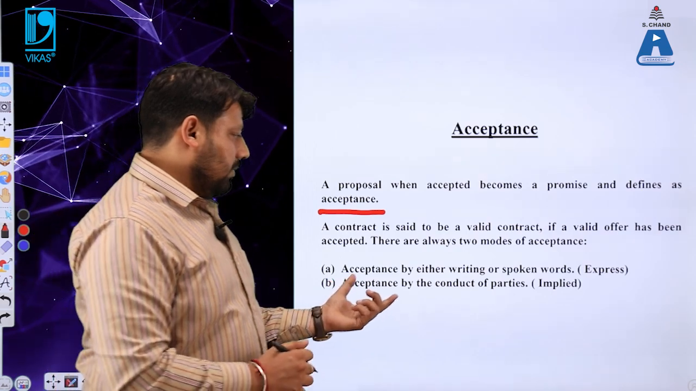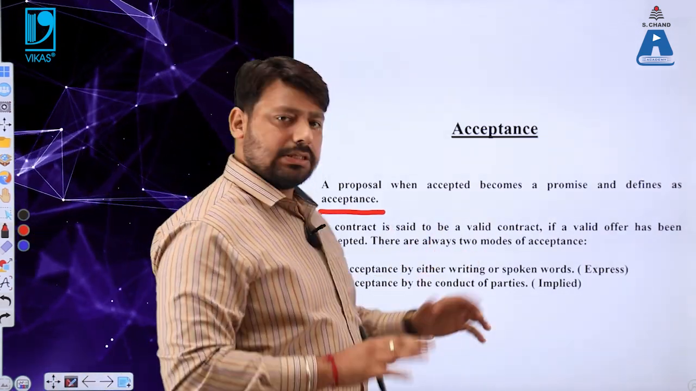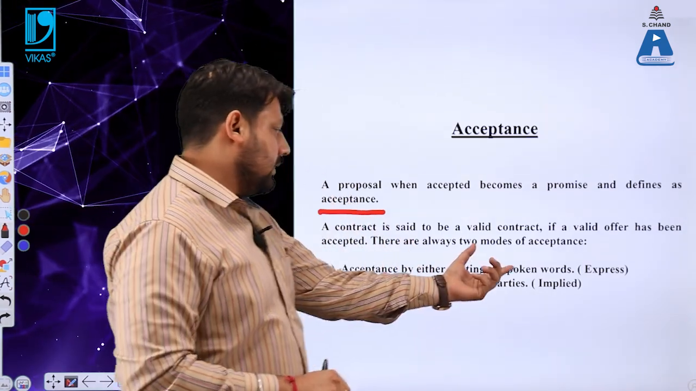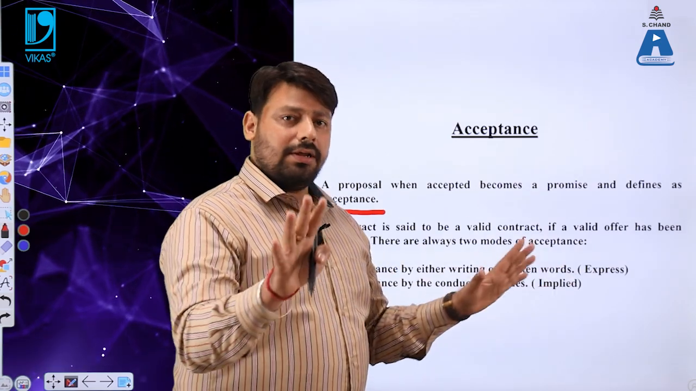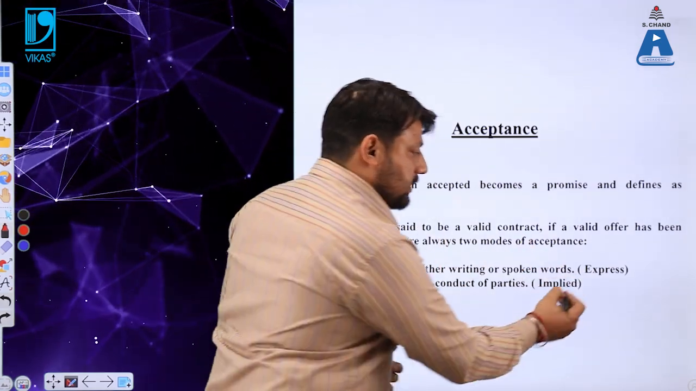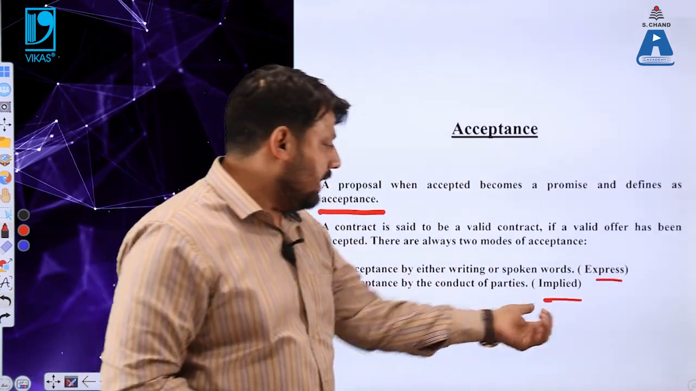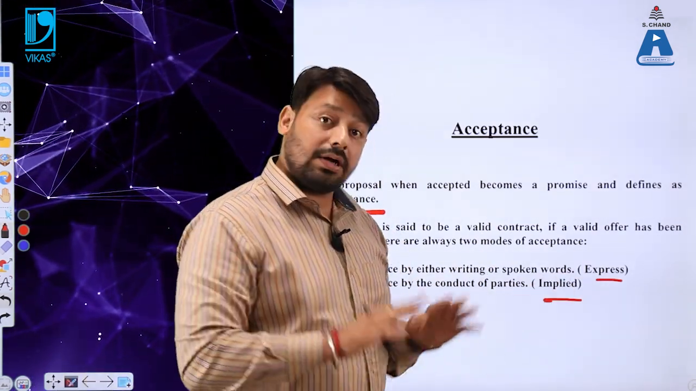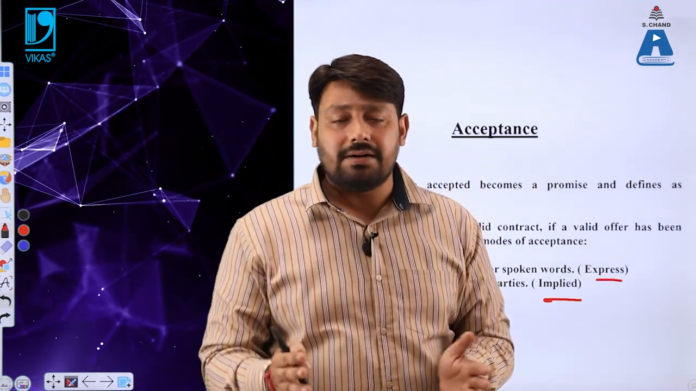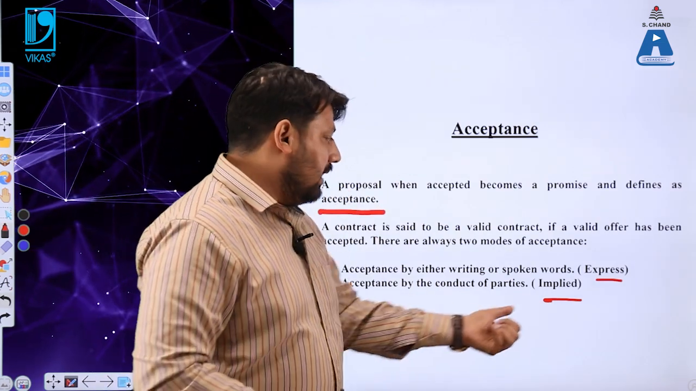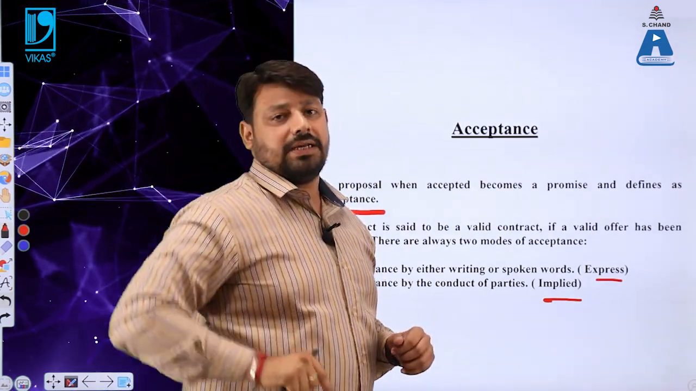So we were talking about there are always two modes of acceptance. हमेशा से acceptance के दो modes रहे हैं. पहला express acceptance, दूसरा है implied acceptance. We have already studied this particular term, express and implied. Express मैंने आपको बताया था express contract, implied मैंने आपको बताया था implied contract. Express contract is a contract which is always expressed either in writing or by spoken words. And what is an implied contract? Kindly recall the example, मैंने आपको जो बताया था implied के बारे में.